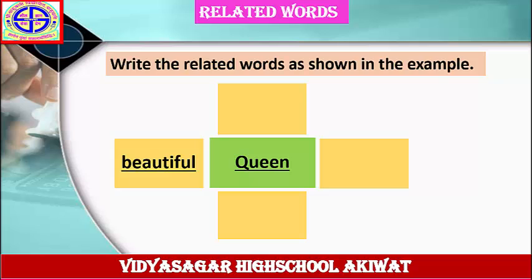Write the related words as shown in the example. Queen. The answer is given here: beautiful. Beautiful queen. Beautiful, this is an adjective. In the same way, you have to solve these other three columns with an adjective. Beautiful queen, nice queen, kind queen, royal queen. In this way, solve this example in your notebook.